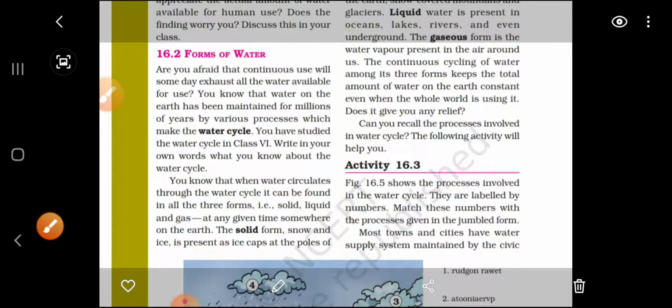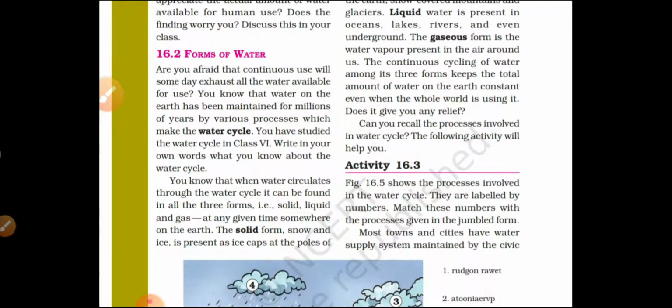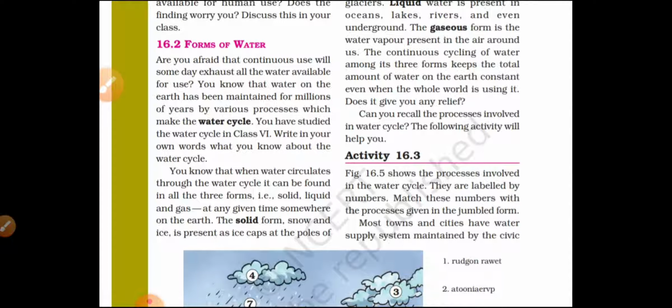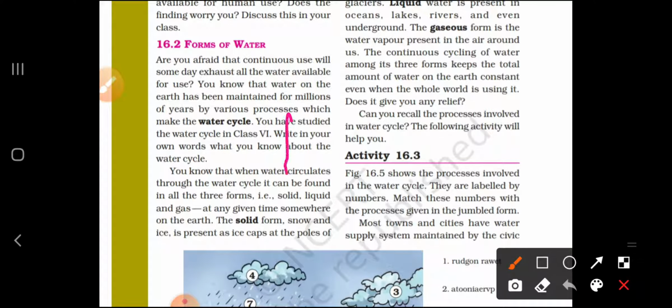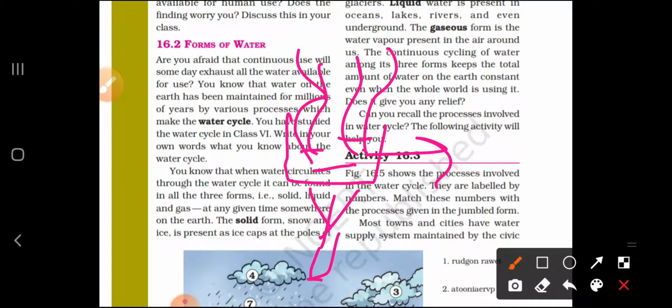Okay, if you want to see all these forms, what can you do at your home? Just take a beaker or a pot at your home, and suppose this is your pot and you take water. Boil this water, and when this water reaches 100 degrees temperature, you can see that water vapor starts going out.